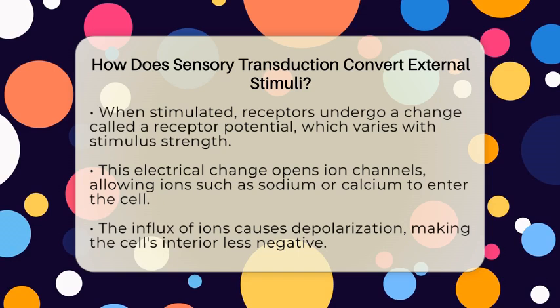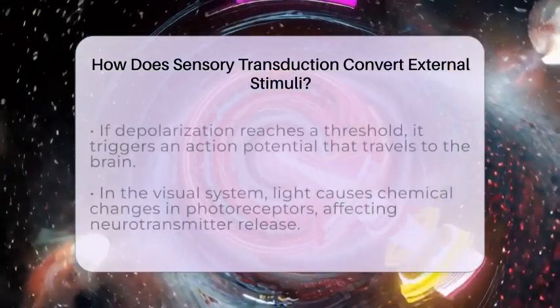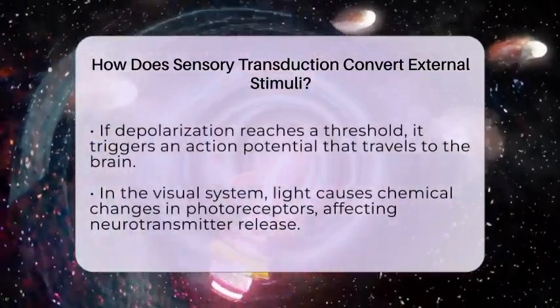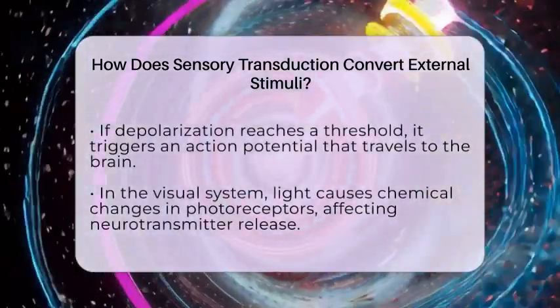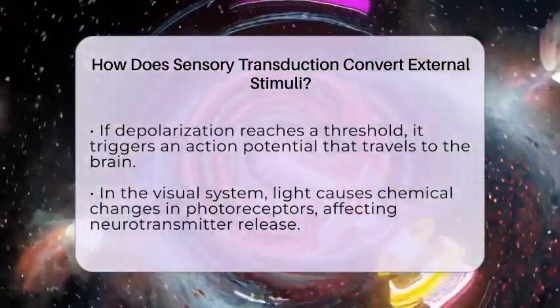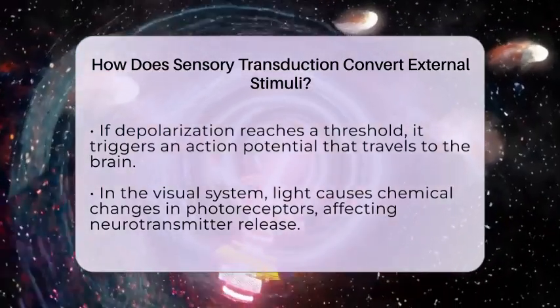An action potential is a rapid, all-or-nothing electrical signal that travels along the nerve fibers toward the brain or spinal cord. This is how your body sends information about what it is sensing. Different sensory systems use this same basic process but adapt it to their specific needs.